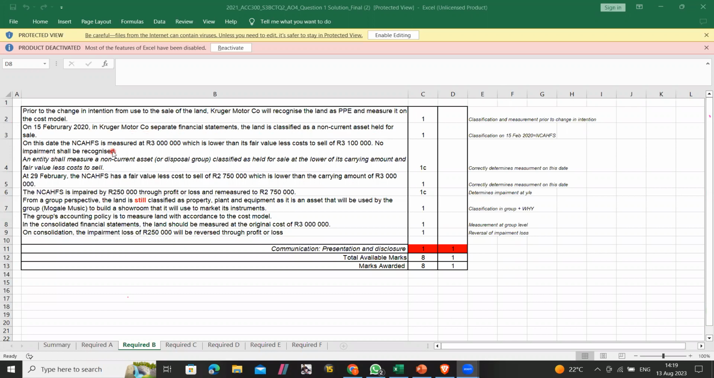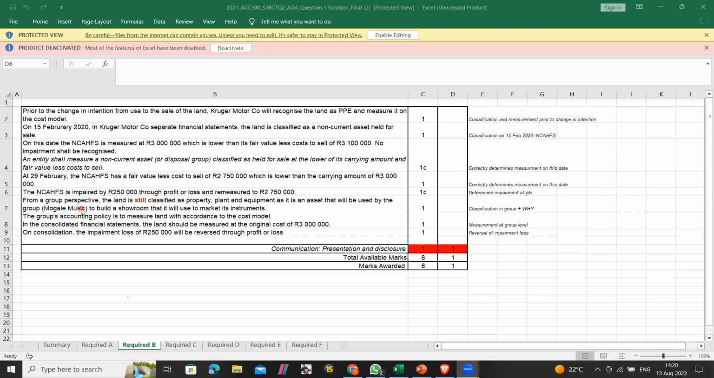Then on this date, the non-current asset held for sale was measured at 3 million, which is lower than its fair value less cost to sell, so there will be no impairment, right? So this is just normal IFRS 5. And then on 29 February, you have to remeasure it. You see that the fair value less cost to sell is less than the carrying amount. Therefore, there has to be an impairment of 250 through profit or loss, right?